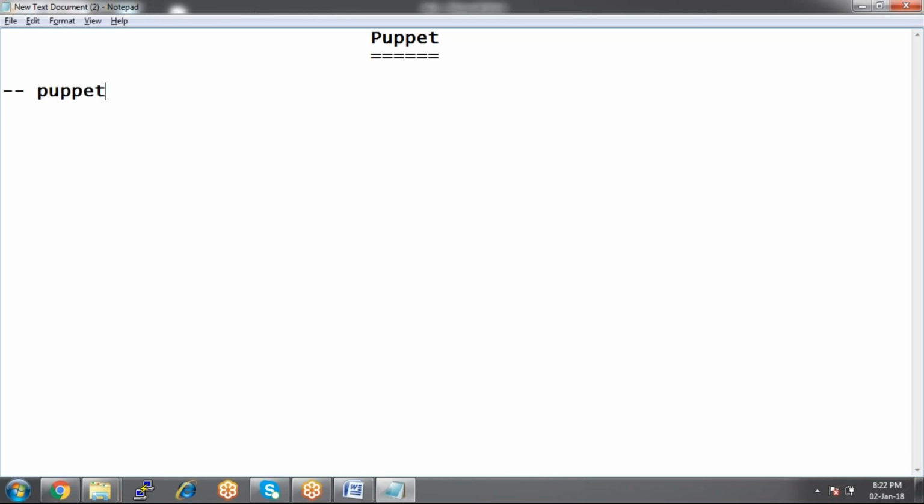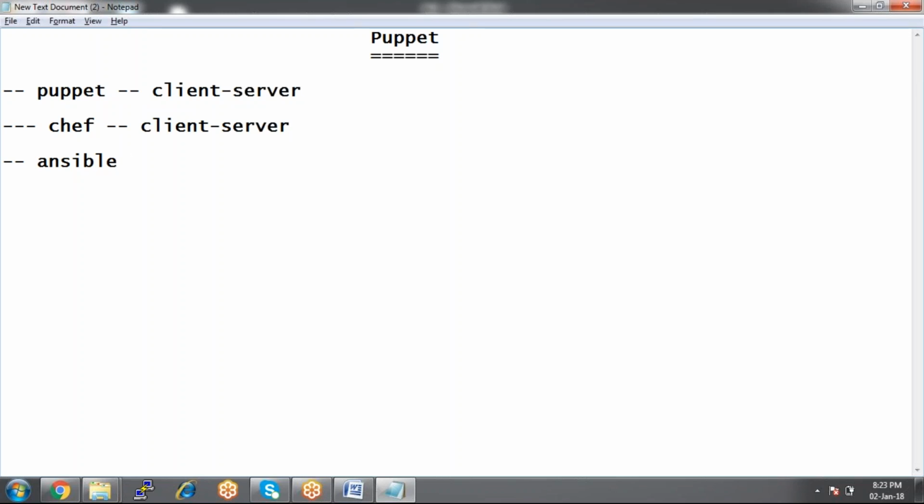I just want to give a small comparison here between Puppet, Chef, and Ansible. Puppet works on client server architecture, and even Chef works on client server architecture.